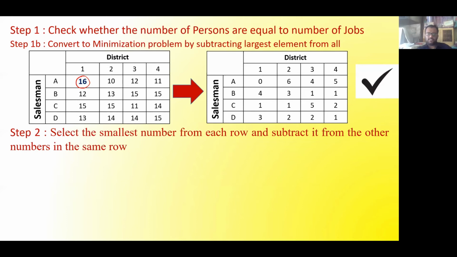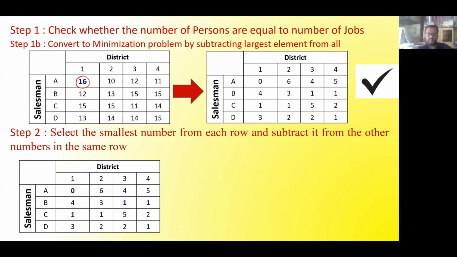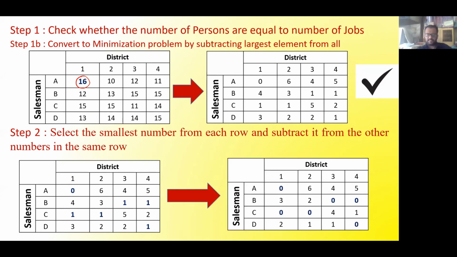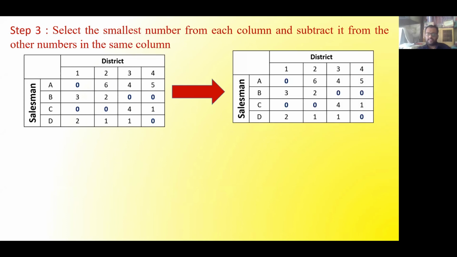First step is, as usual, we have to select the minimum number from each row and subtract it from the other numbers in the same row. The minimum number in the first row is 0, second row is 1, third row is 1, fourth row is also 1. After subtracting, I will get this as the matrix. Then we have to go for the column side. That step has been eliminated, because you can see that every column already contains a 0. So we don't have to repeat that step. We have the same matrix here.